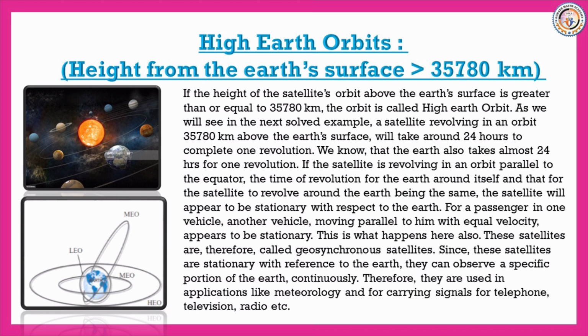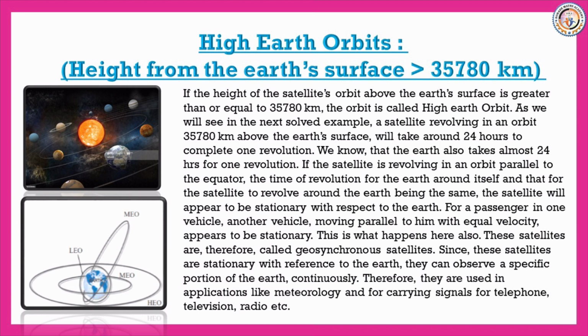The satellite will appear to be stationary with respect to the Earth. For example, for a passenger in one vehicle, another vehicle moving parallel with equal velocity appears stationary. This is what happens here also.